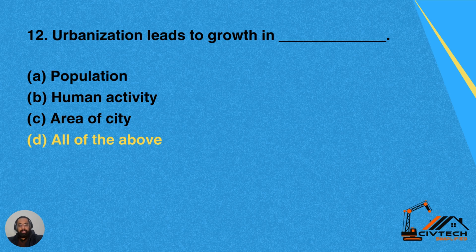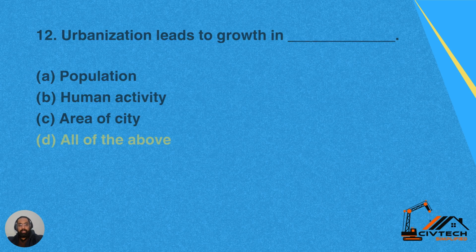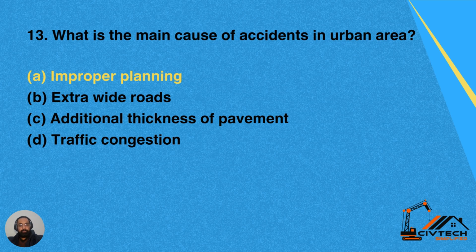Number 12, urbanization leads to growth in dash. Option A, population. Option B, human activity. Option C, area of city. Option D, all of the above. Urbanization leads to growth in population, human activity, and area of the city. So D is the correct answer.